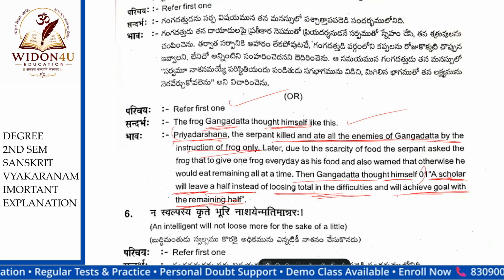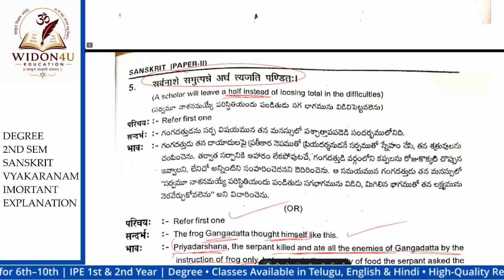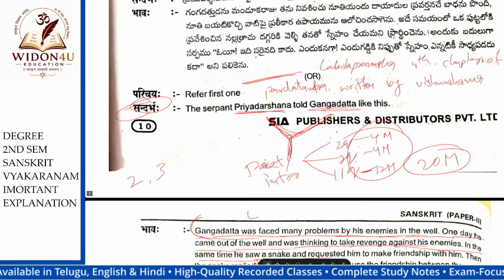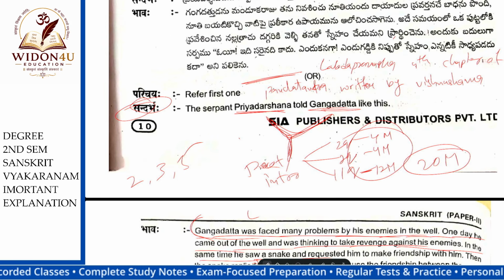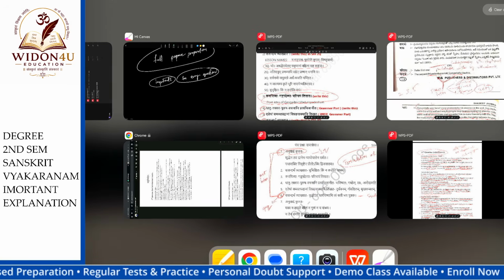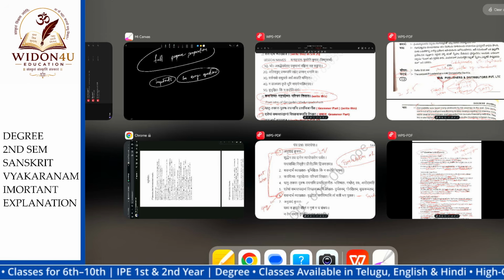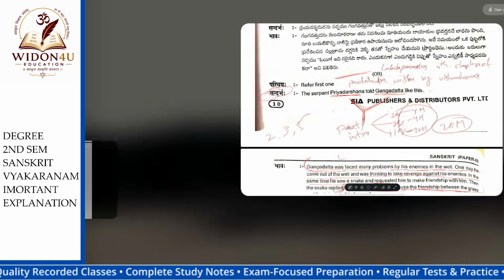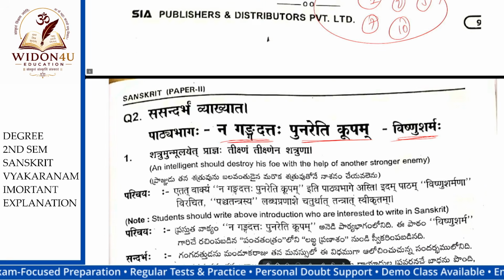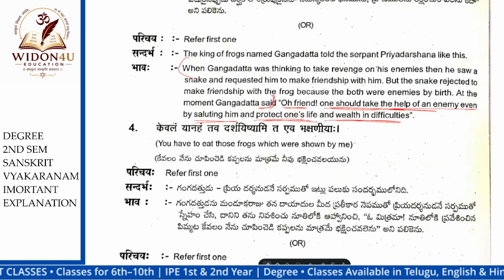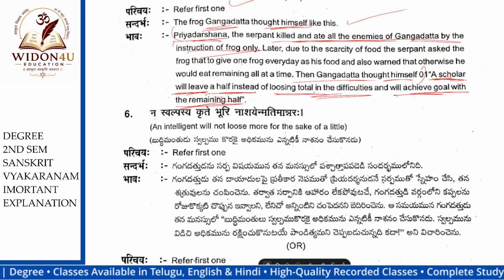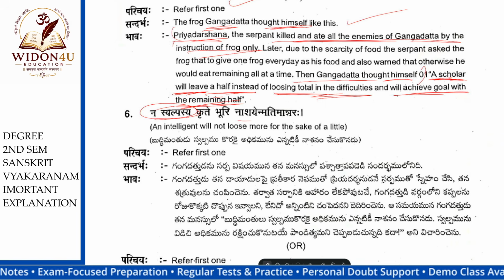Okay. Next one. This is the fifth one. The next one is like this. Na swalpasya krute bari nashayen matin mannarah. The intelligent will not lose more for the sake of a little.